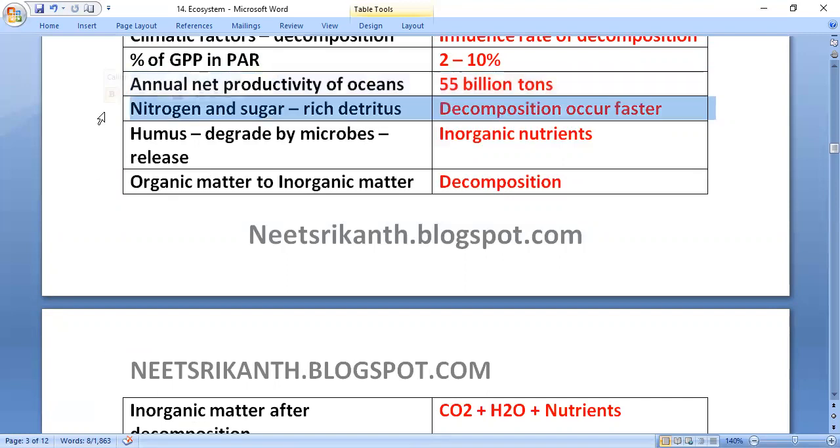If detritus is rich in nitrogen and sugars, decomposition occurs faster. If lignin and chitin are present, decomposition occurs slower.